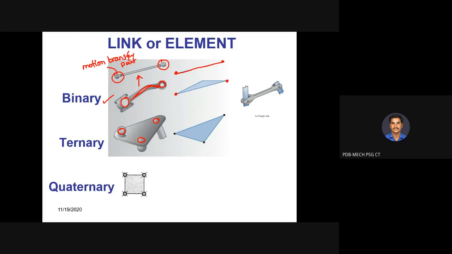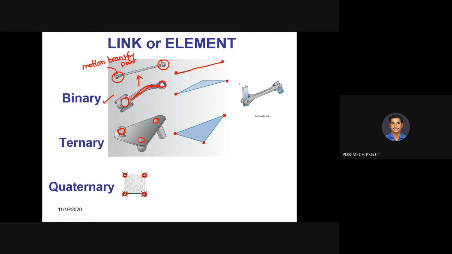So whenever we are having three motion transfer points, 1, 2, and 3, then it is said to be a ternary link. Okay, it may be a triangle shape or any shape it may take, but the motion transfer points are three. Then it is said to be a ternary link. Then coming to the end, the quaternary link. So here four motion transfer points we are having. So 1, 2, 3, and 4. So if there are four motion transfer points, then it is called a quaternary link.